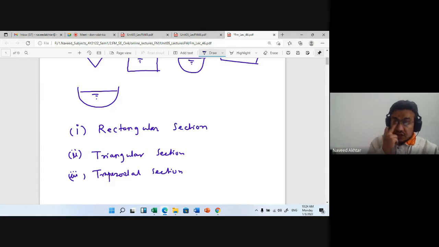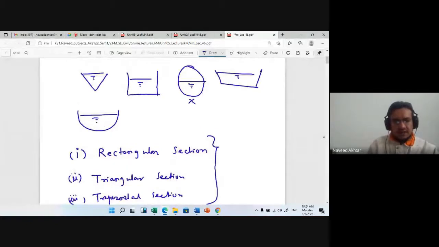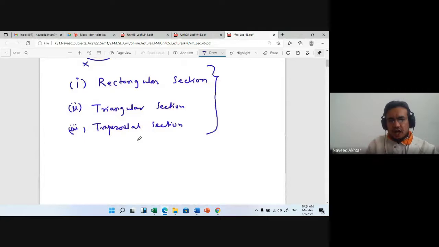So this is in your syllabus to find out the most economical section of all these types based on the shape. Okay, and others are that is circular and parabolic, they are not considered in your syllabus. Only this triangular, rectangular and trapezoidal you have to find out the most economical section। तो मोस्ट इकोनॉमिकल सेक्शन क्या है कि जिसमें आपका कंस्ट्रक्शन कॉस्ट कम लगे, जिसमें एरिया ऑफ फ्लो कम रहे और डिस्चार्ज ज्यादा रहे, दैट सेक्शन we will say that is the most economical section in case of open channel।